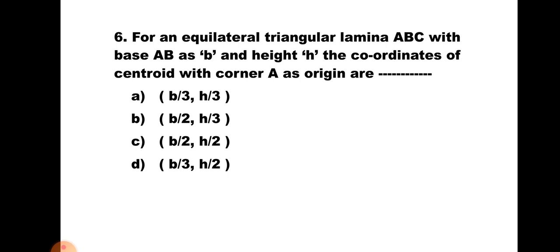Hence the centroid will lie on vertical axis at a distance of B by 2 from corner A, and it will be at a distance of H by 3 from base. Hence the correct answer will be B by 2, H by 3, that is B.